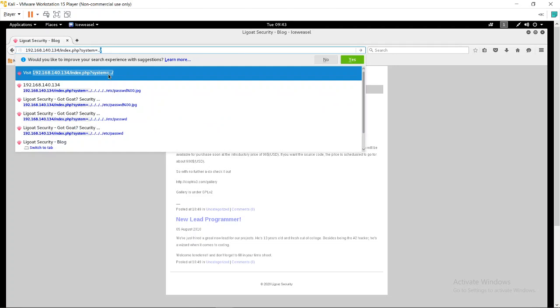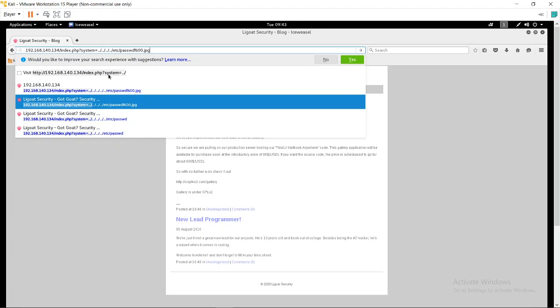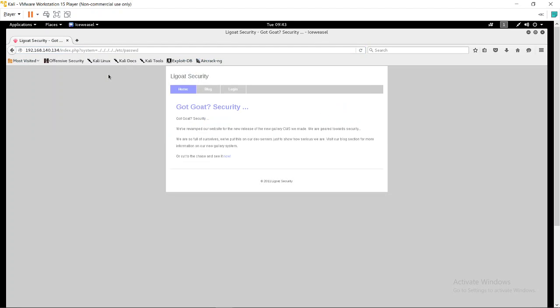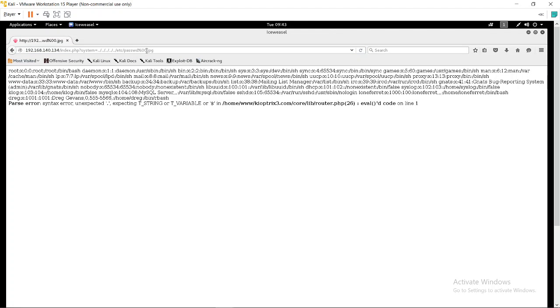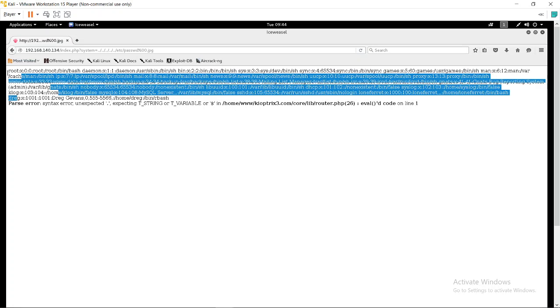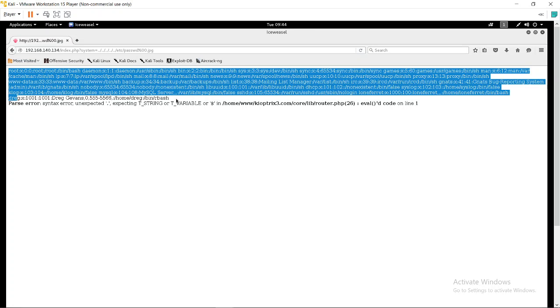I already tested /etc/passwd. It is not working because by default it is taking .php as the file name, so that's why I'm using %00.jpg. Okay, here we find out something.